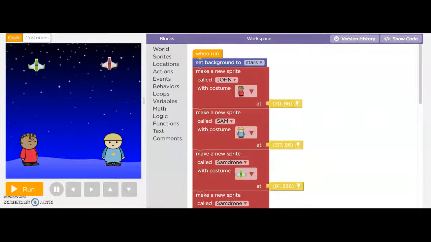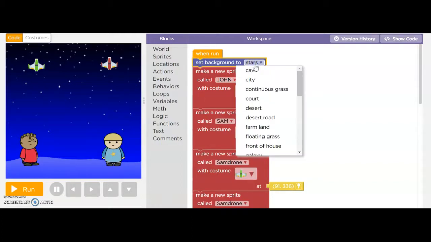Today I am going to discuss a very interesting game called Drone War. Let's get to work. I shall explain the code. I have set the background to stars. There are many backgrounds you can choose from.